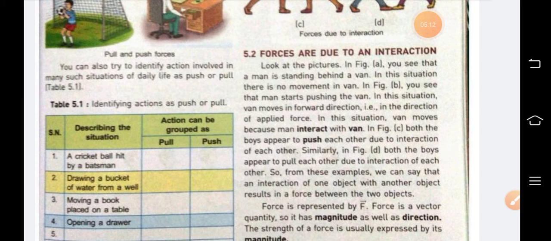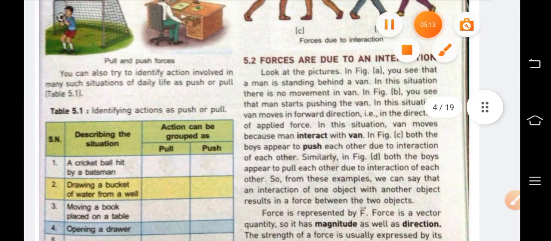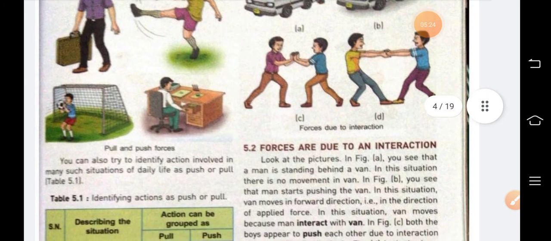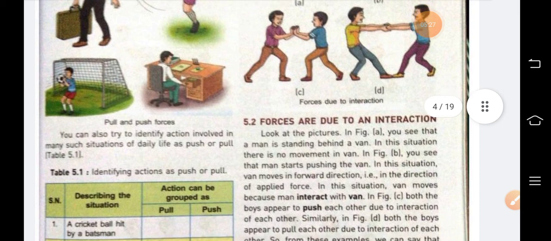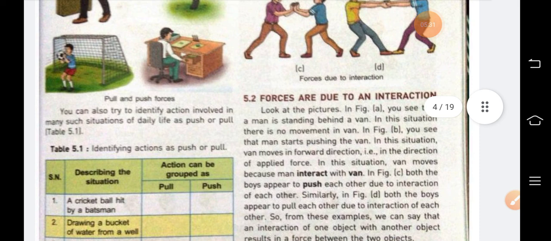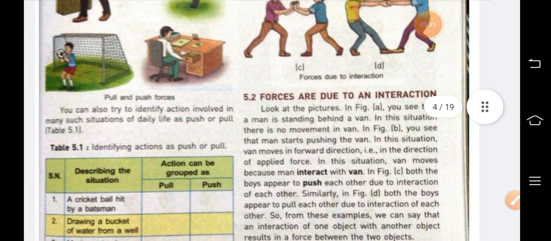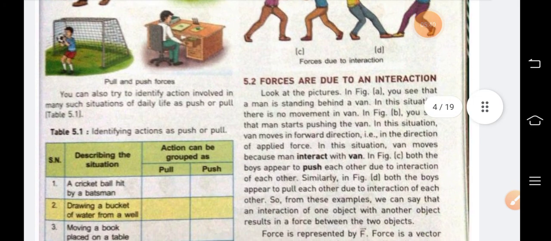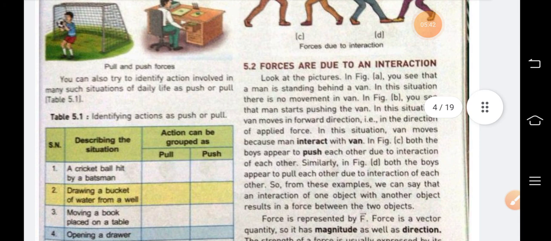In figure A, you can see that a man is standing behind a van. As the man is only standing, no movement in the van can be seen. In figure B, the man starts pushing the van, and in this situation the van moves in the forward direction, that is in the direction of the applied force.